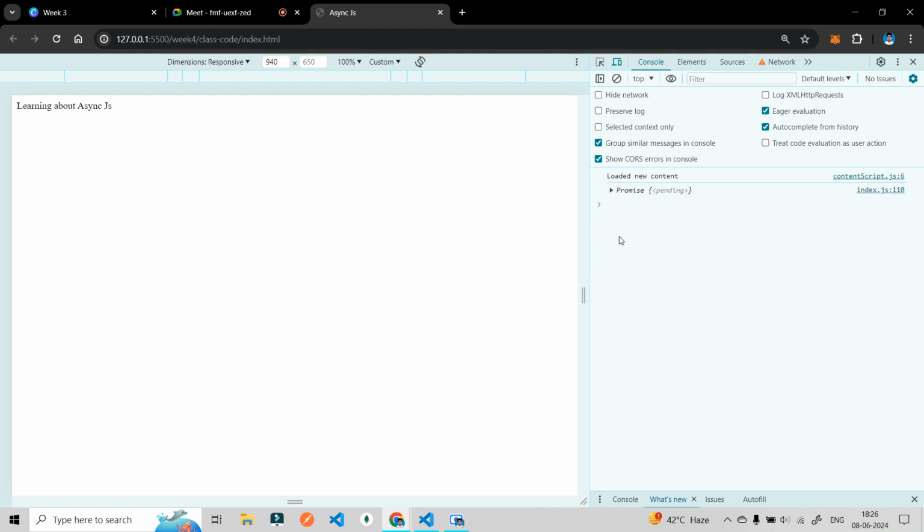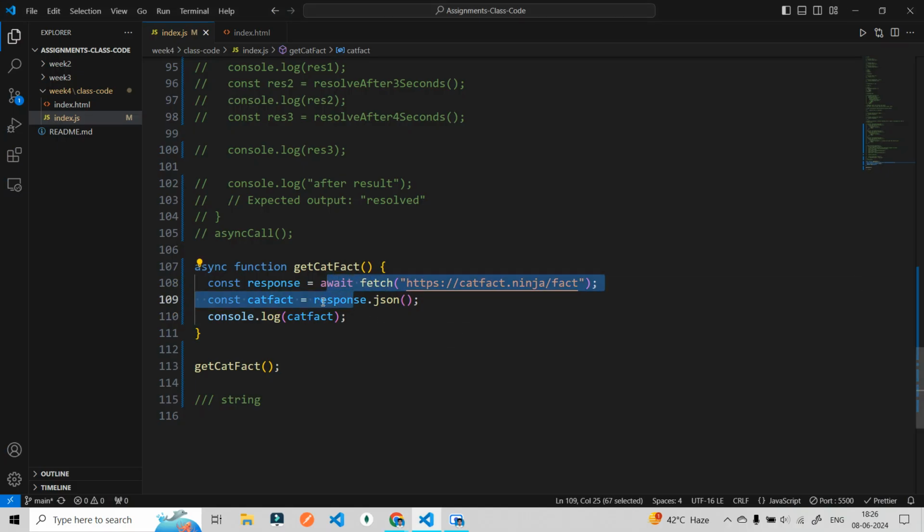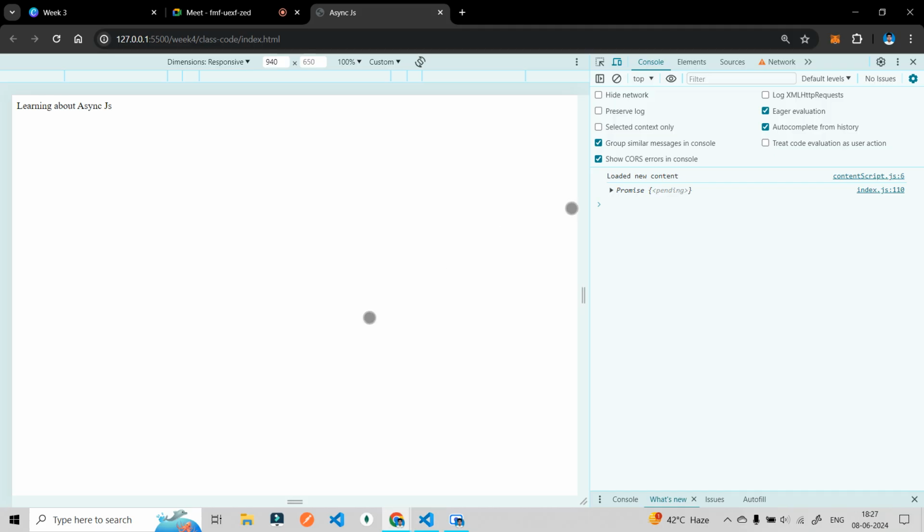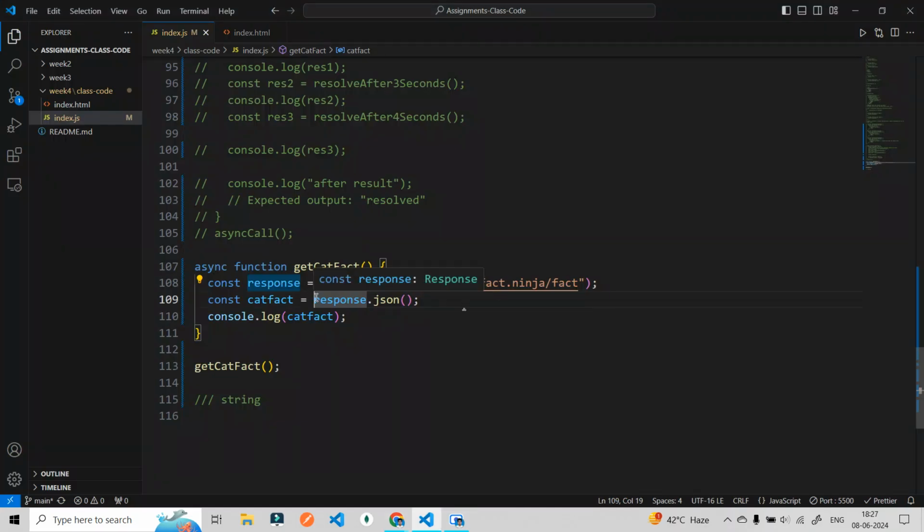no, again this is saying promise pending. Why is that? Here you used await, but this is again giving me a pending promise when I do the cat fact, because the process of converting the string to JSON will again take some time. It will not convert within seconds. We don't know how much time it will take, but it is taking some time and you are not using the await keyword here. So what do I have to use? I have to use await.